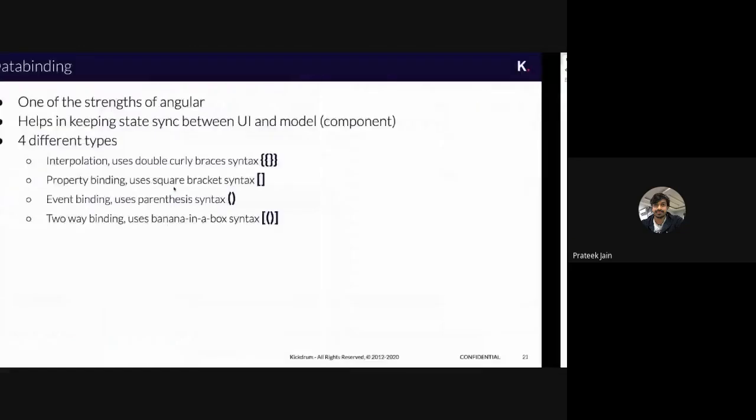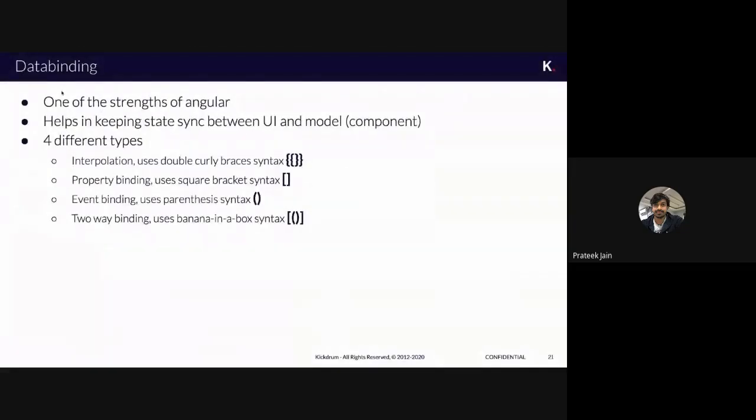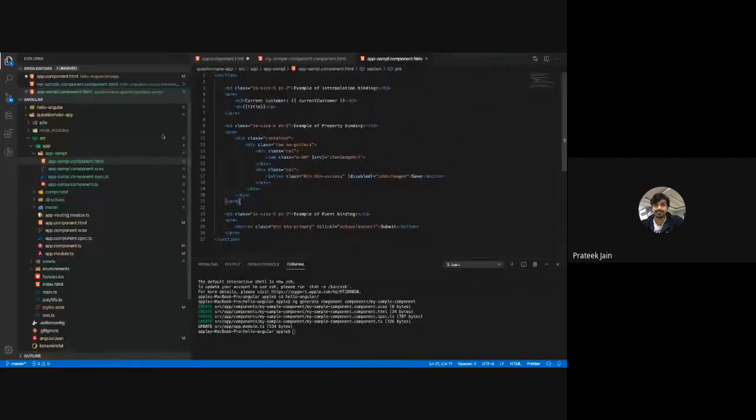So what is data binding? First of all, the word says binding of data from my controller part to my HTML part. Suppose I have a static page. I am going to write that static page like this example, and everything is static. I don't have anything dynamic, no functions, nothing. That static page can be created by using simple HTML and CSS also. Then what is the use of having Angular here?